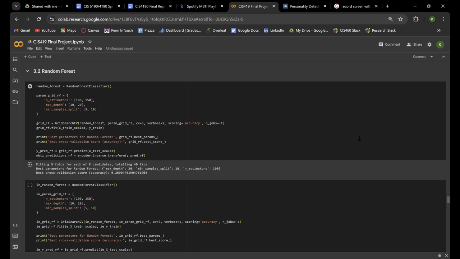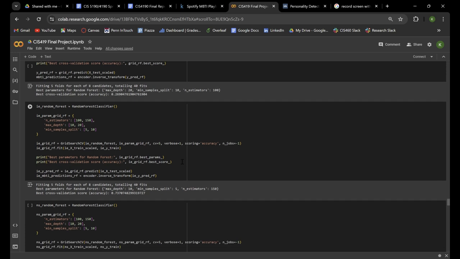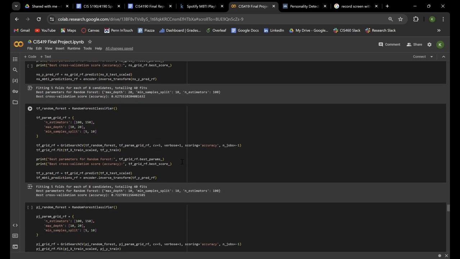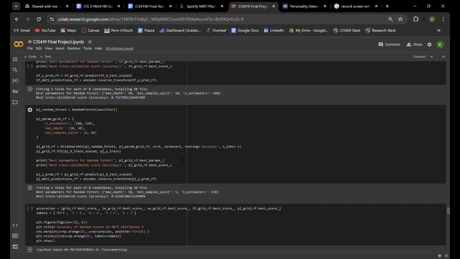This was actually our best performing model. Let's quickly go over its accuracies in each of the 5 different categories. So when trying to predict the entire MBTI, it received a 26.9% accuracy. For I versus E, it had 73.7%. For N versus S, it had 22.7%. For T versus F, it had 72.3%. For P versus J, it had 63.26%.